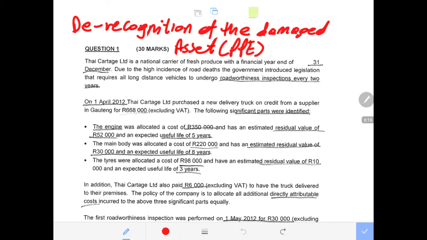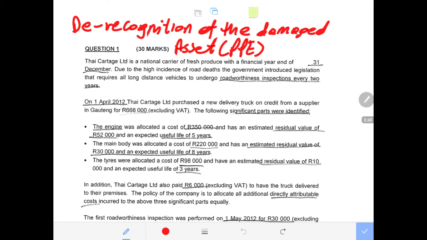And obviously, it will not be limited to this, but also the calculation of the depreciation, the calculation of the carrying amount of the components of this asset, and the testing of the impairment loss and the calculation of the impairment loss, the recognition of the new component that has been acquired or that has been purchased in replacement of the component of the main asset that has been damaged.